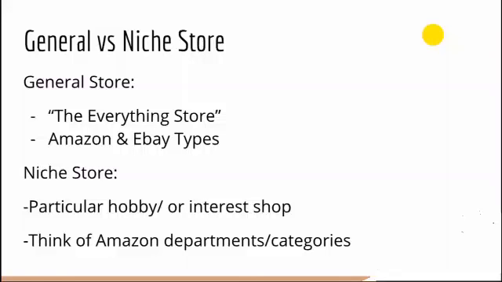Now, of course, with a niche store, what a niche store is essentially is like a particular hobby or interest shop. Very easy to see those. For example, Lululemon, it's a fitness, yoga pants store. Fashion Nova, just women's fashion. Now think Amazon department categories. That's going to be a really good way to actually find niches to dive into, but that's not what this section is about. I'm just outlining the types of stores.